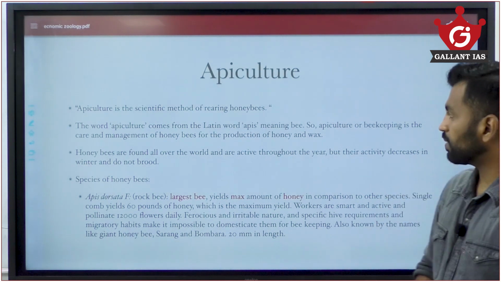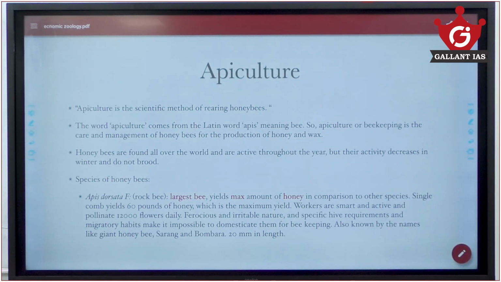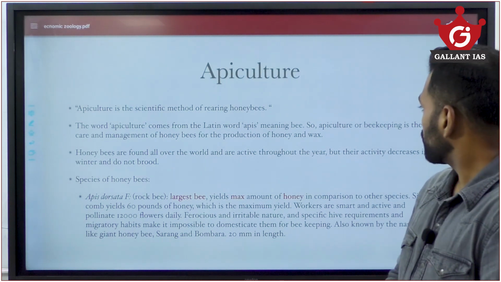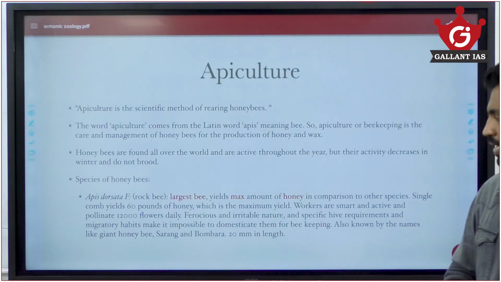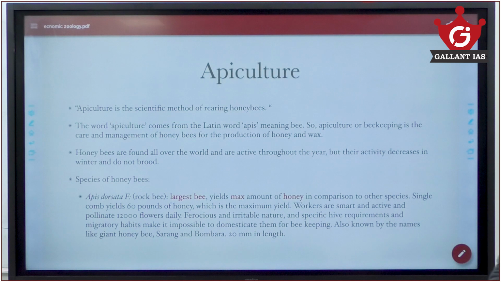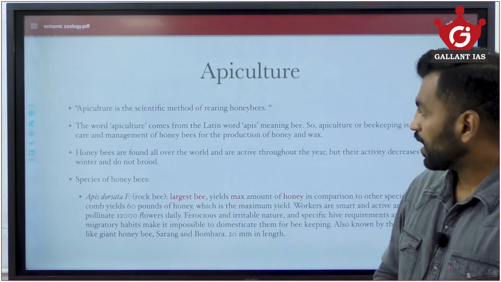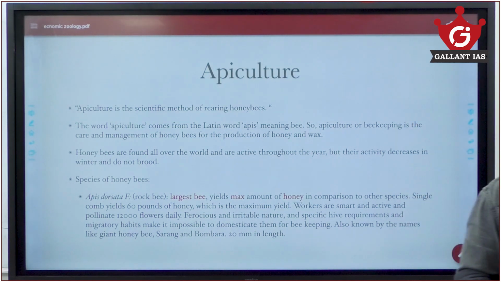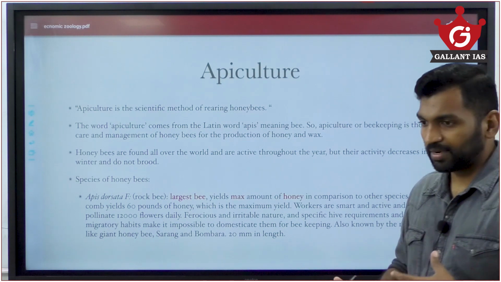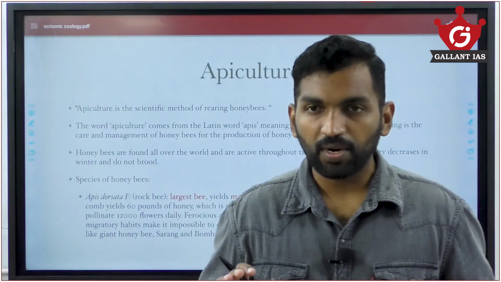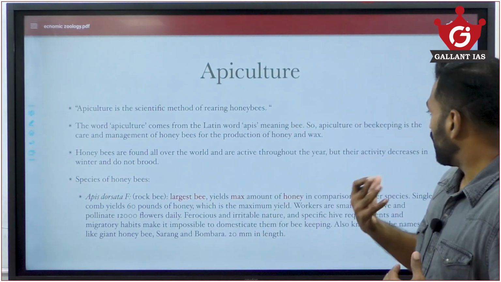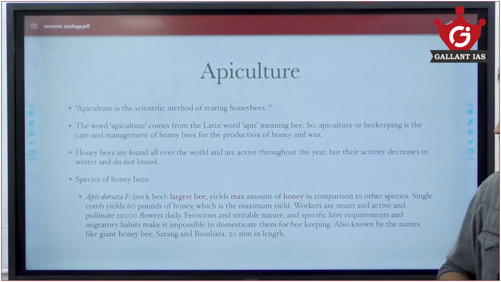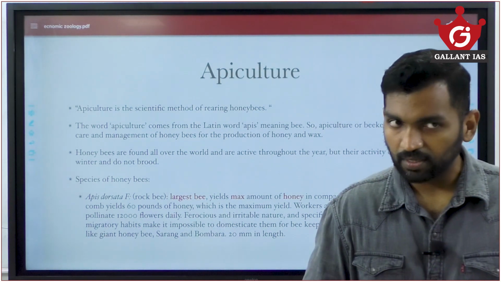The word apiculture comes from the Latin word apis, meaning honeybee. So apiculture or beekeeping is the care and management of honeybees for the production of honey and wax. Honeybees are found all over the world and are active throughout the year, but generally during winter they might go into a dormant sort of state. As for species of honeybees, generally 3 or 4 species are found.